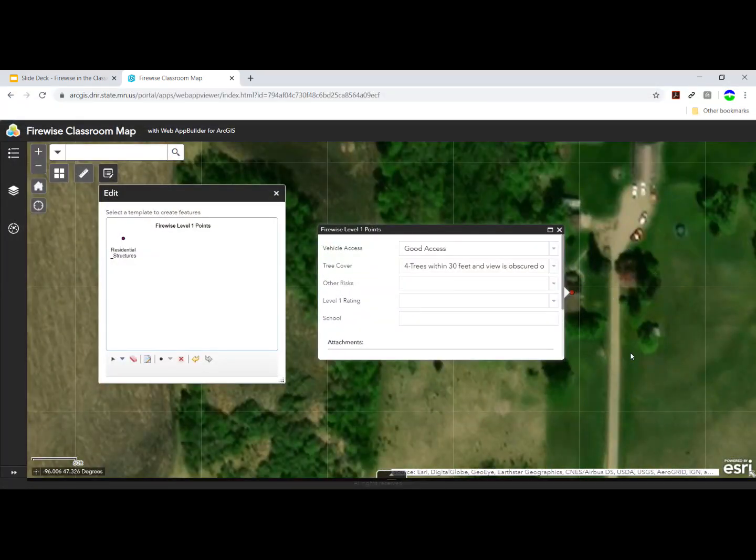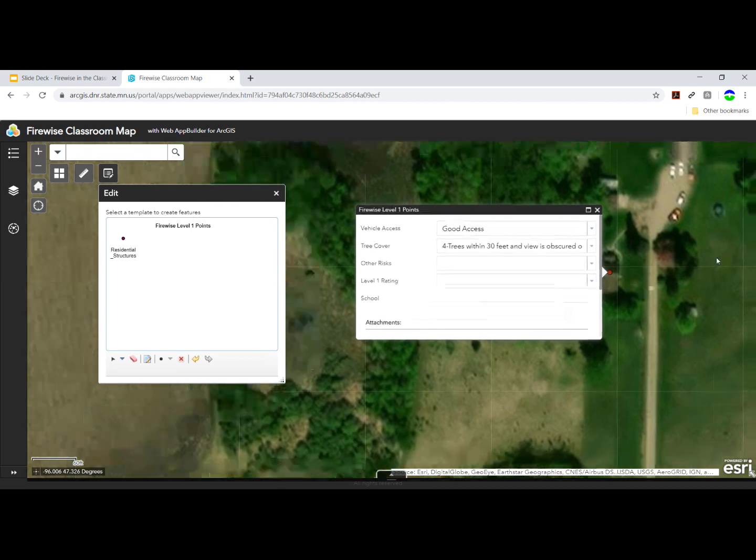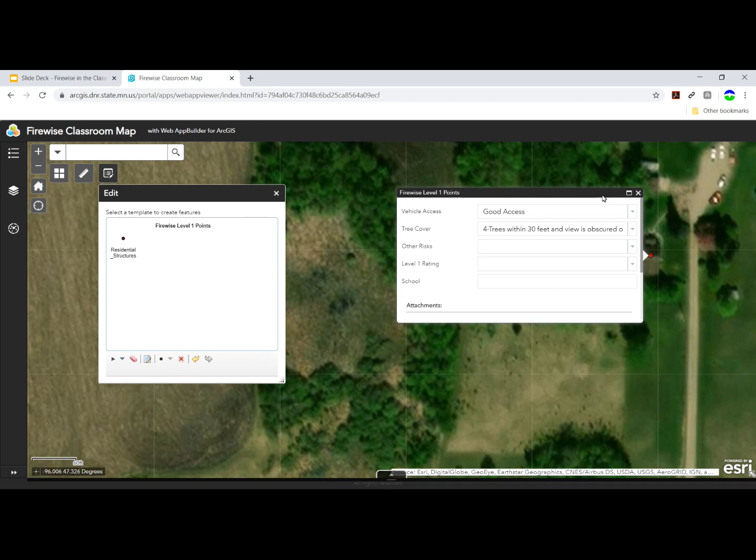If the photo wasn't so blurry, I might be able to tell what the materials were around the house. But I also noticed that there's a wood pile and a small shed that seem to be nearby. So overall, for other risks, I'm going to choose moderate.